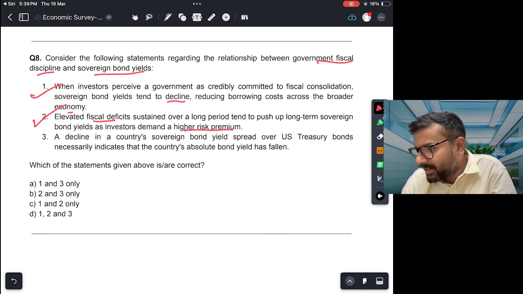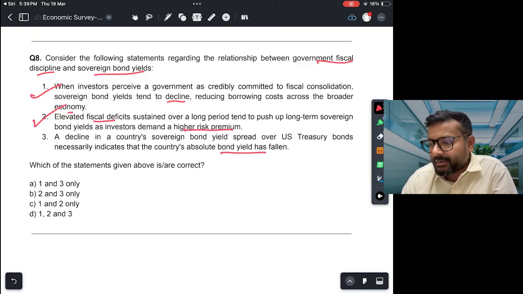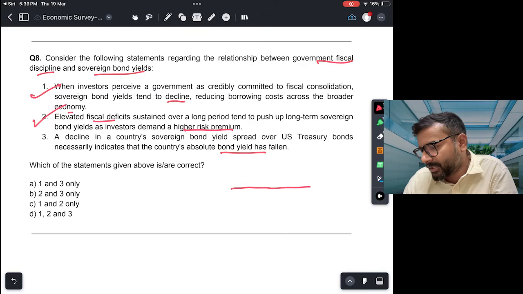Third, a decline in a country's sovereign bond yield spread over US Treasury bonds necessarily indicates that the country's absolute bond yield has fallen. Okay. Now, just logically thinking, this does not seem to be right. तो जैसे इंडिया का sovereign bond yield है, right? Suppose this is India's sovereign bond yield, and this is America's sovereign bond yield. America, of course, the US Treasury bonds is considered a very safe investment. तो उसका yield generally कम होता है.